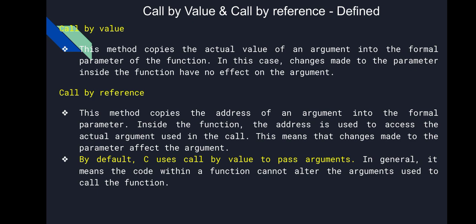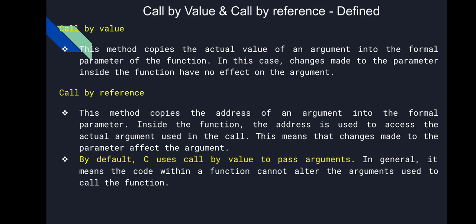And what is call by reference? This method copies the address of the argument into the formal parameter. It is like a link; what is linked is just the reference, and that is given by either the ampersand symbol or the pointer symbol. Inside the function the address is used to access the actual argument used in the call. This means that changes made to the parameter affect the argument.